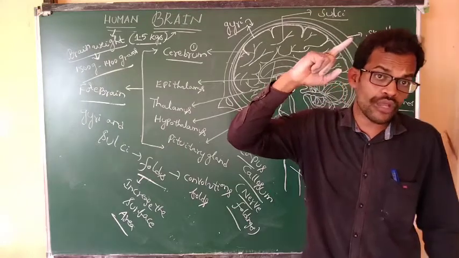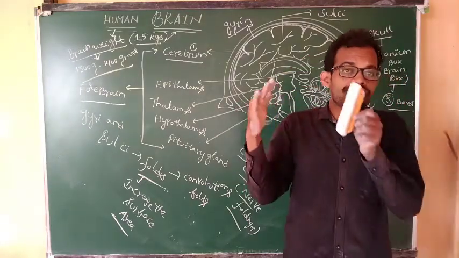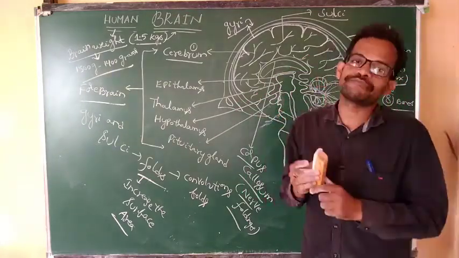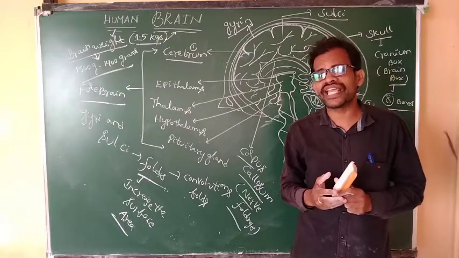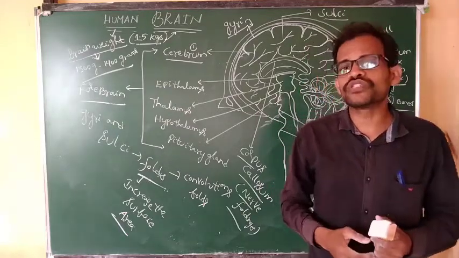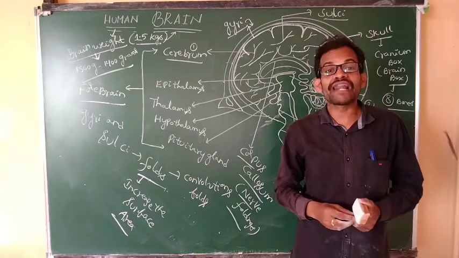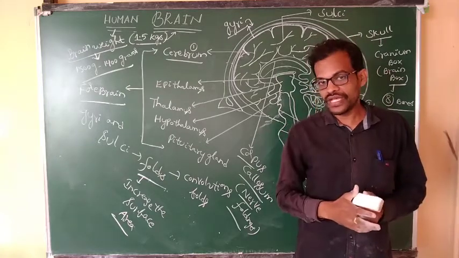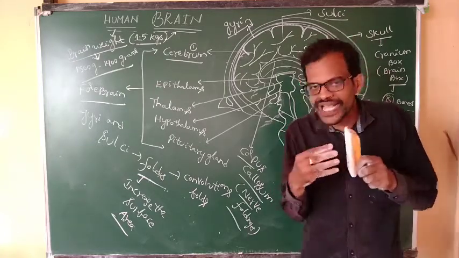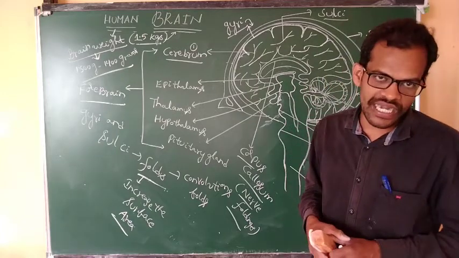The first layer, the dura mater, is the tough mother. The tough mother is always in contact with the skull. The third layer is the pia mater. The pia mater produces cerebrospinal fluid with the help of ependymal cells. This membrane is in direct contact with the brain.